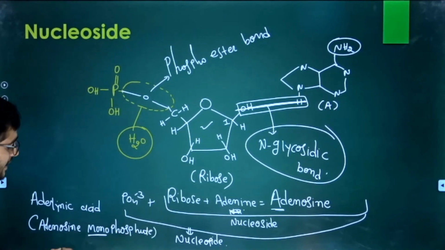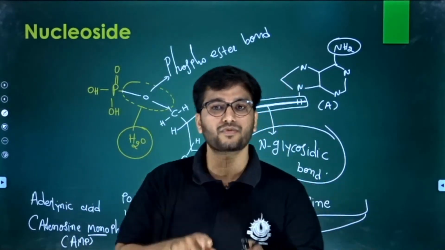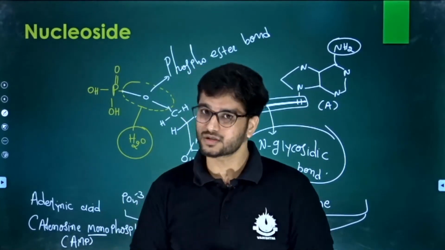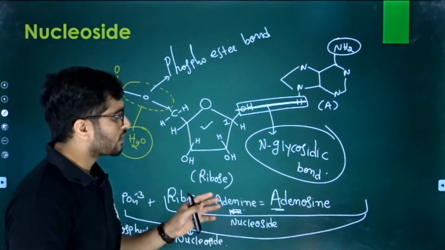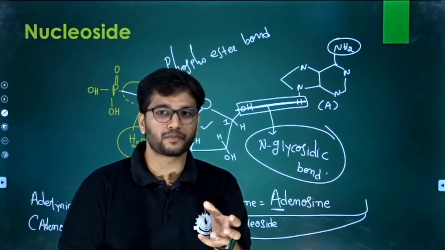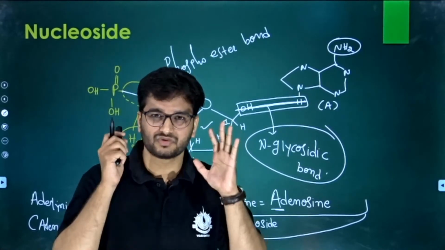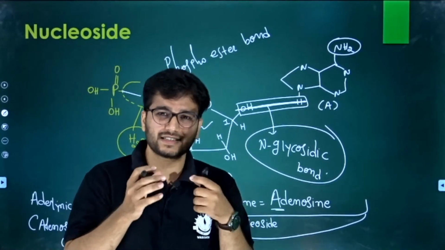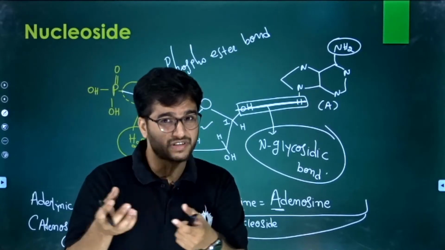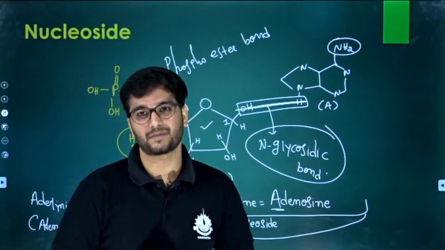So if it is adenosine monophosphate, then it is AMP. AMP stands for adenosine monophosphate. Clear? This name is very familiar. We already discussed this name several times, so we have to conclude them as well.